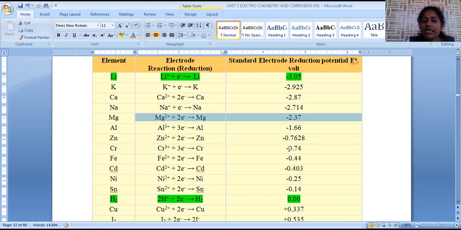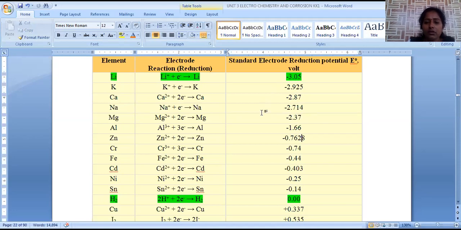When we calculate its EMF value, because zinc is anode and magnesium is cathode, the EMF value obtained will be negative. If the EMF value obtained is negative, that reaction is not feasible, so we can predict whether a reaction is spontaneous or not. So that prediction is also possible based on this electrochemical series.